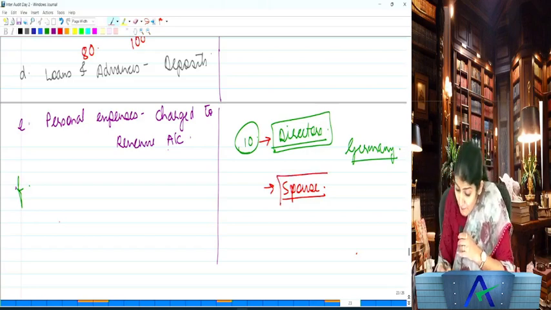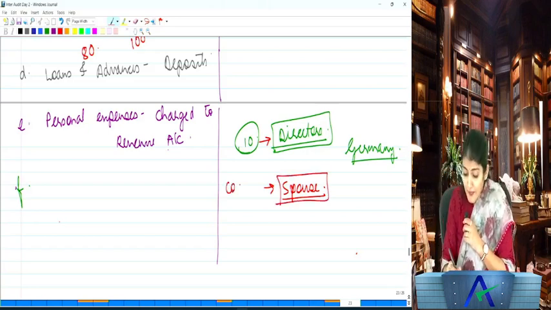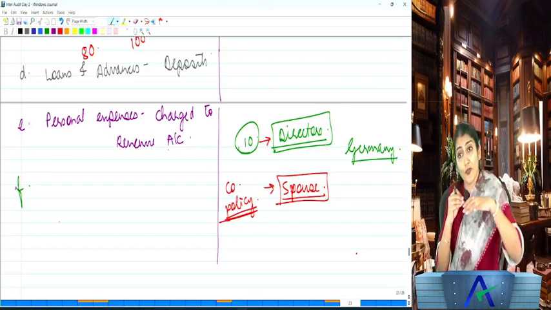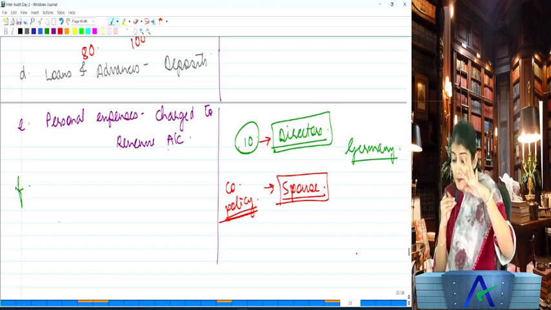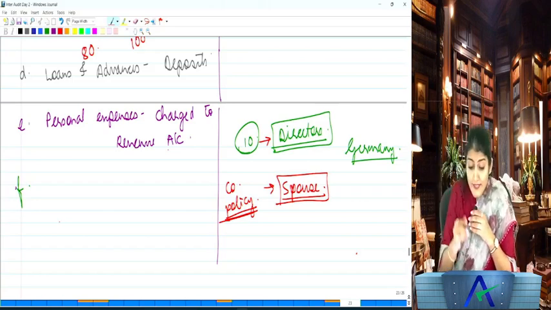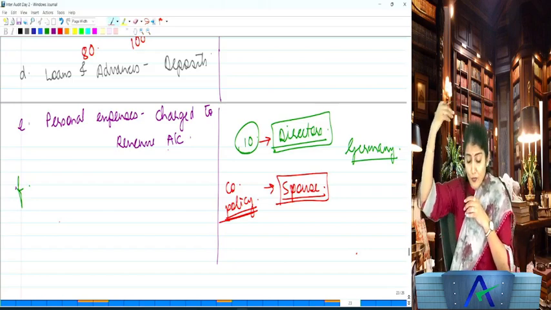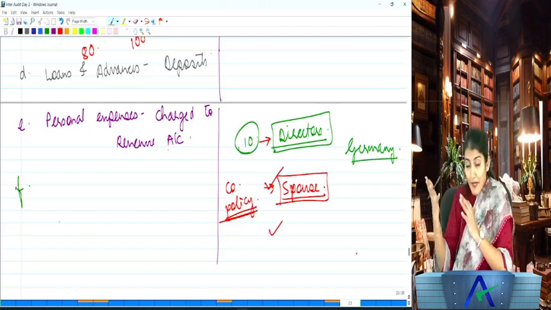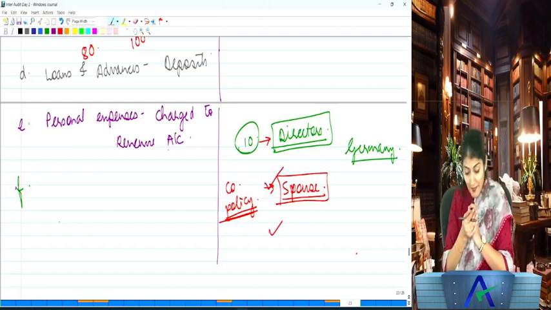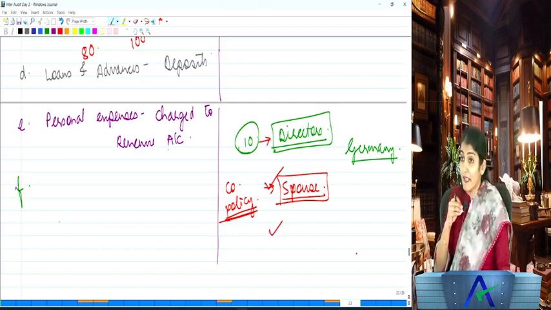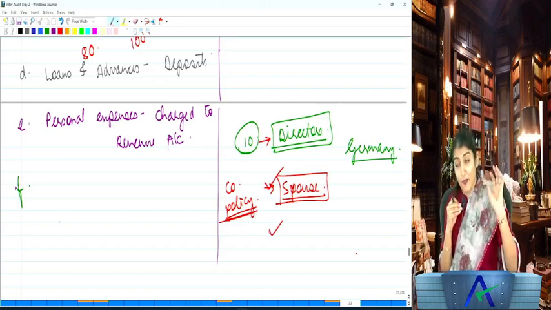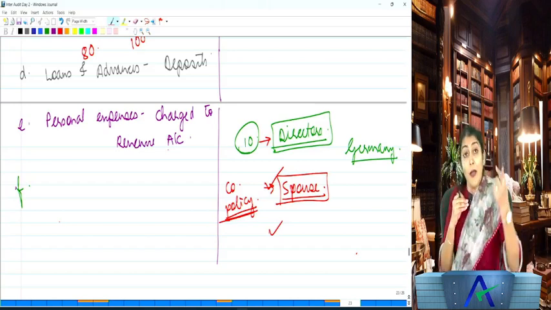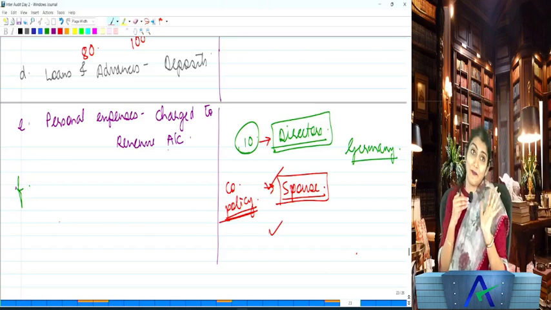Though it is a personal expense, it is as per the company policy. So though it's a personal expense, is it okay if it is charged to the profit and loss account? Yes, because it is as per the policy of the company. Now this director went to Germany for attending the board meeting. He took his spouse along with him. He also took his father, mother, brother, sister, son, daughter along with him. And his mother wanted to get a knee replacement done. So the knee replacement surgery was also done in Germany. No problem, very good, you do the knee replacement surgery for your mother. But all that cost is borne by the company.